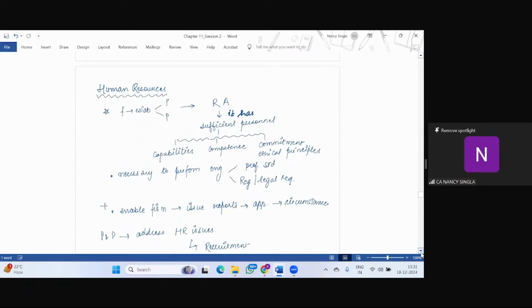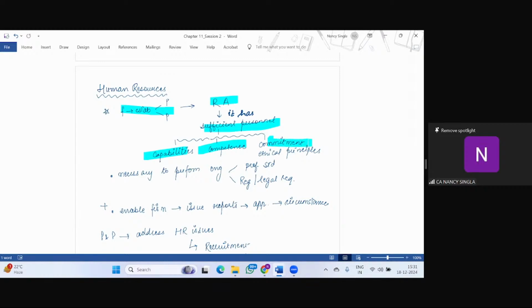Is it clear? So we have done 3 points. First is relating to leadership qualities. Second was your ethical requirements, and then your acceptance and continuance of client relationship, right? Now is human resources, which is very simple. So again, the language will be the firm should establish the policies and procedures to obtain reasonable assurance that it has sufficient personnel with capability, competence, and commitment to ethical principles.